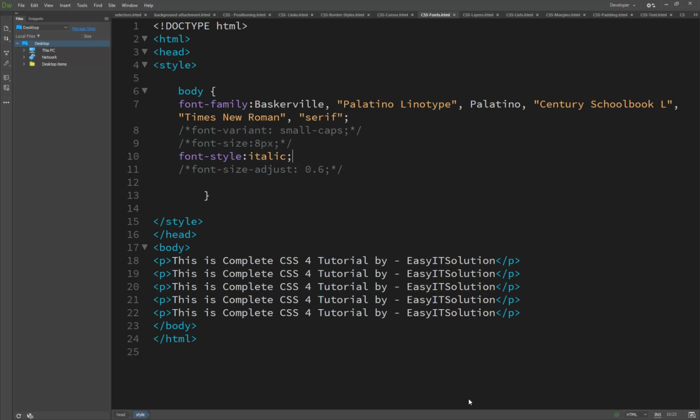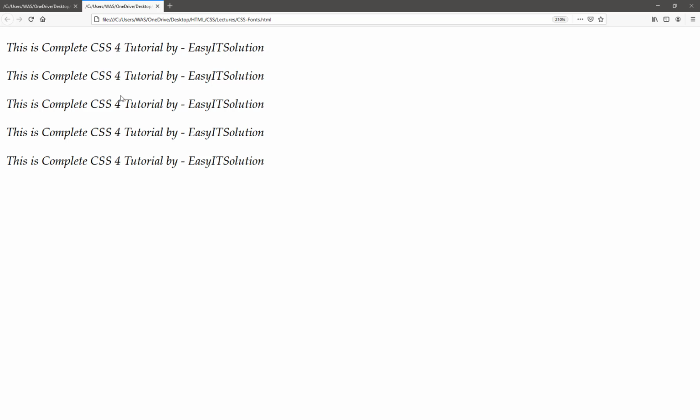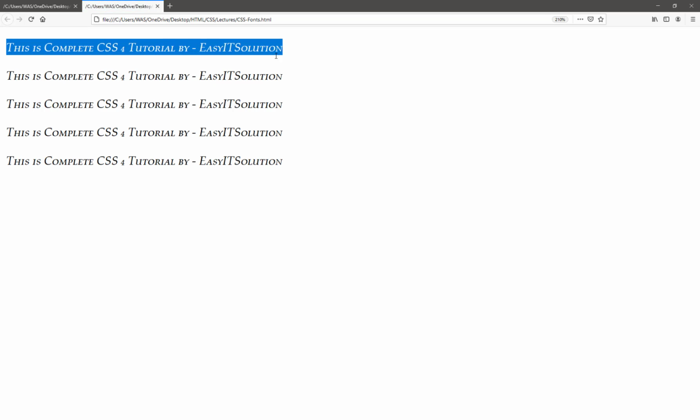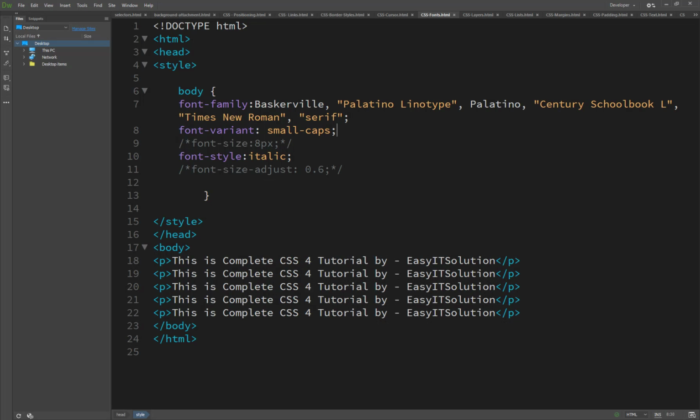The third thing is the font variant. What is the font variant? It's small caps. We are using small caps like this, and you will see the result of small caps here. All the font is a little bit smaller, and all of it is in caps form by using this property. So this is the technique we are using for small caps here. And with font size, by adjusting the font like this, it's adjusting the size of your font.